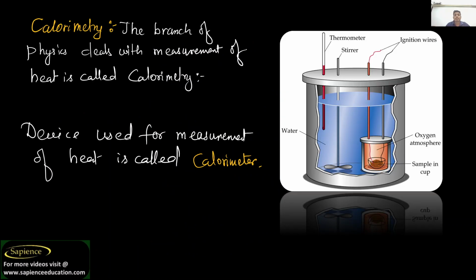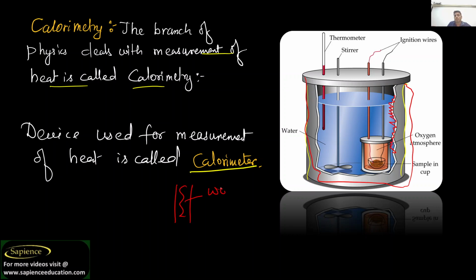Now the very important thing is calorimetry. What is calorimetry? The branch of physics dealing with the measurement of heat is called calorimetry, and the measurement apparatus used is known as a calorimeter. Here you can see that the calorimeter has been insulated from outside. It means that no heat is lost or gained, and the layer has been filled with wool, or heat insulator.